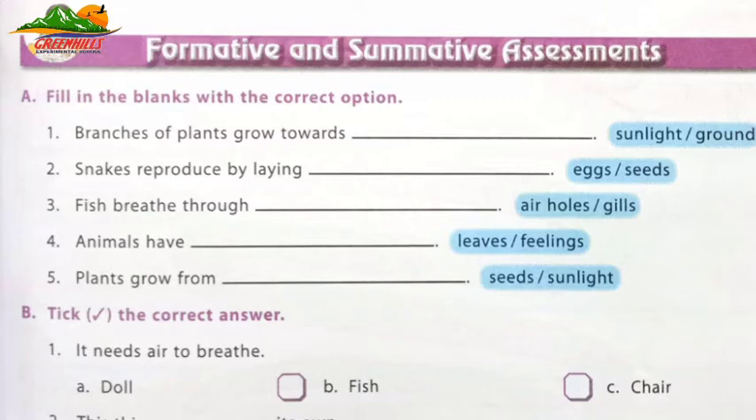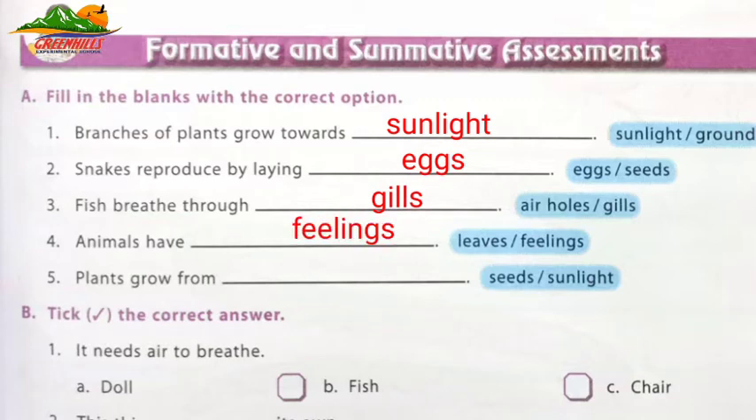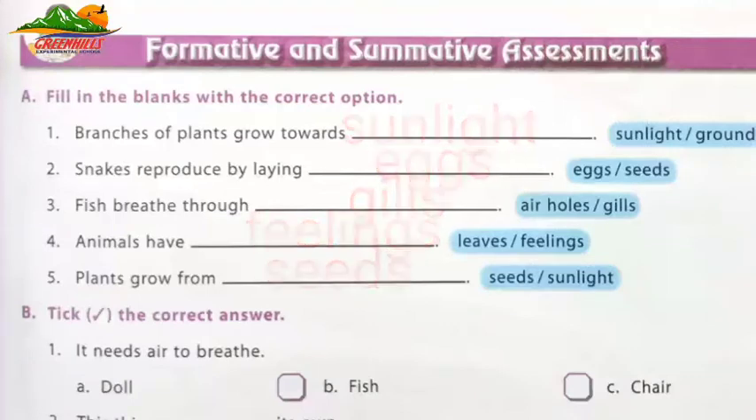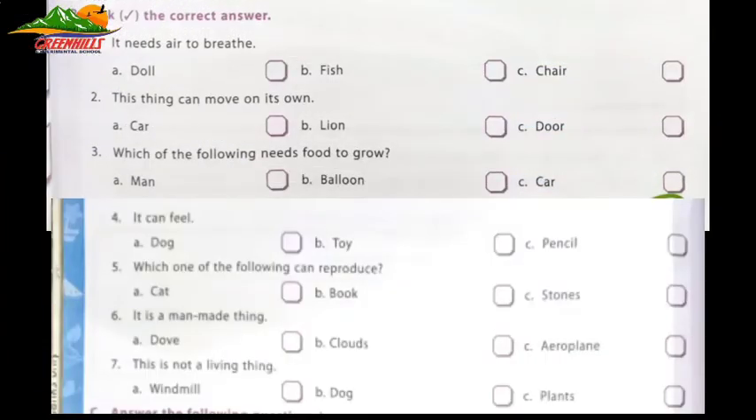Now the answers. First one is branches of plants grow towards sunlight. Number 2, snakes reproduce by laying eggs. Number 3, fish breathe through gills. Number 4, animals have feelings. Number 5, plants grow from seeds. Now part B, take the correct answer.